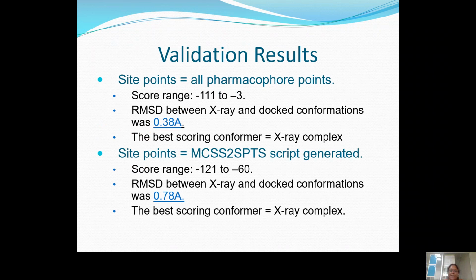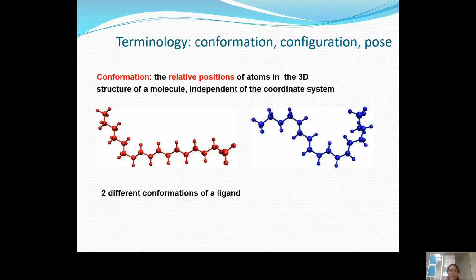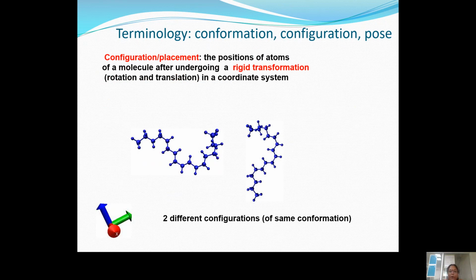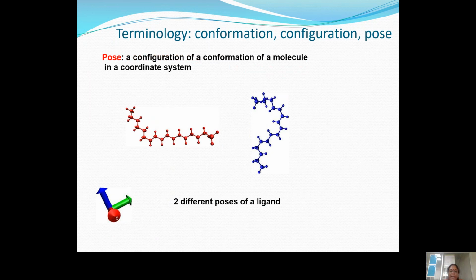In the validation results, you can see that all the pharmacophores will be taken and the scoring range will be taken, and the RMSD will be 0.38 angstroms and 0.78 angstroms. So the terminologies conformation, configuration, and pose, all three are giving the same thing. The same molecule can be represented in different orientations. Two different conformations of the molecule are represented. The left-hand side shows the same molecule, and the other side is also the same molecule represented in a different format. So this is the configuration or placement.